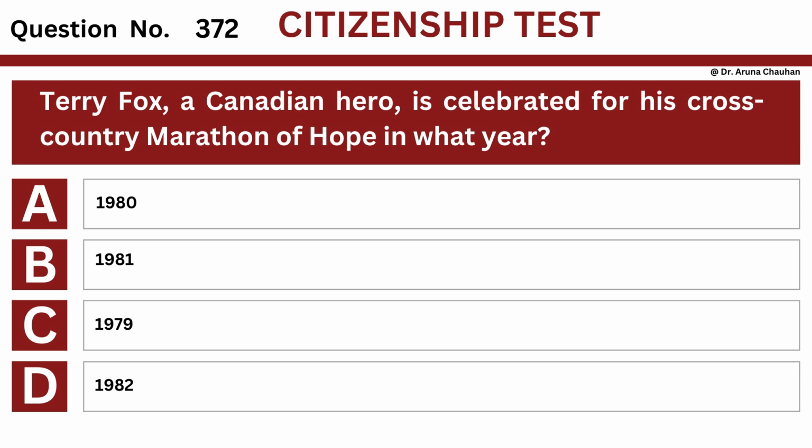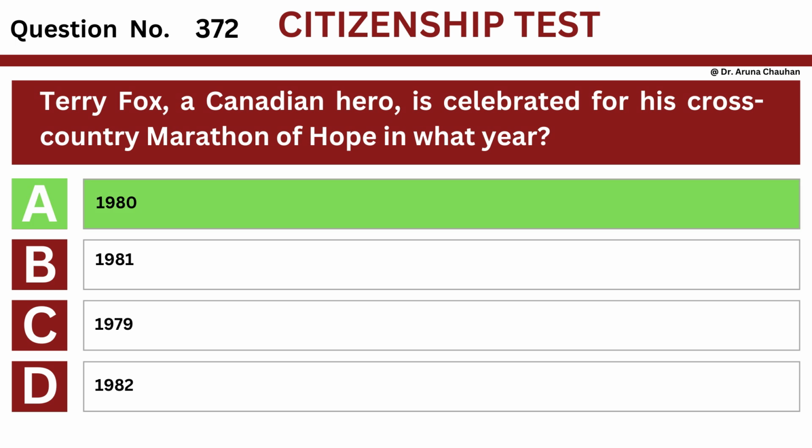Question number 372. Question: Terry Fox, a Canadian hero, is celebrated for his cross-country marathon of hope in what year? Option A, 1980, option B, 1981, option C, 1979, option D, 1982. The answer is option A, 1980.